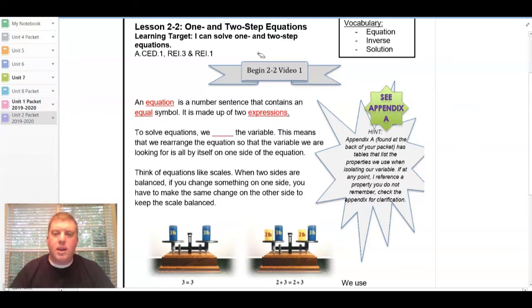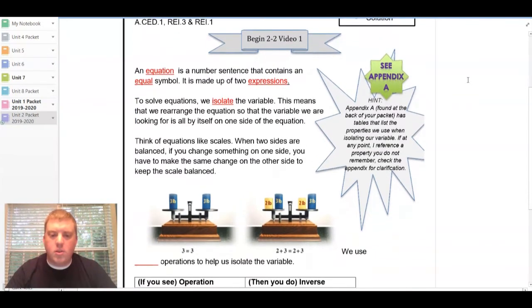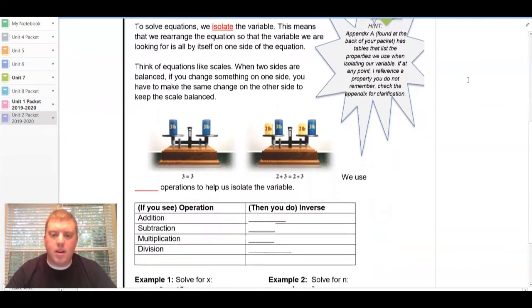And an equation is made up of two different expressions, and that equal sign is what links them together. So the whole main idea of what we are doing when we are solving any type of equation is to what we call isolate the variable. That means to get it all by itself so that it is the only thing on its side of the equation.